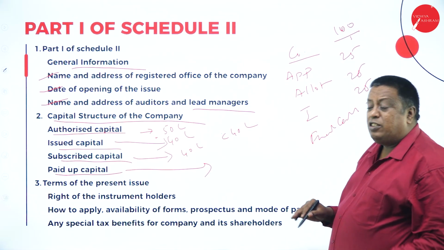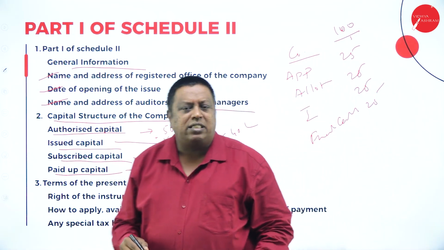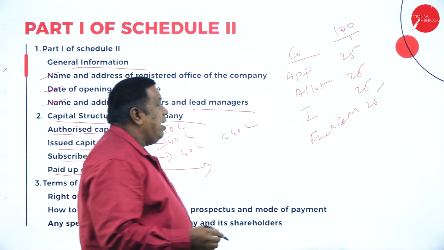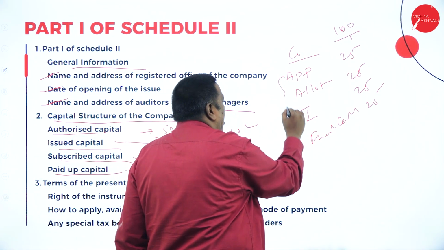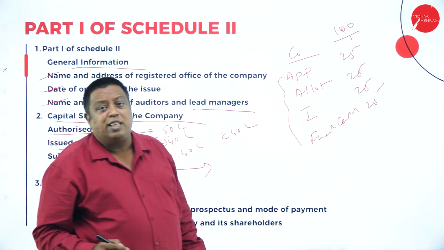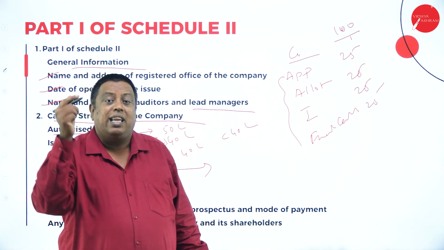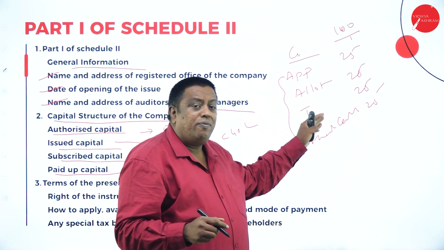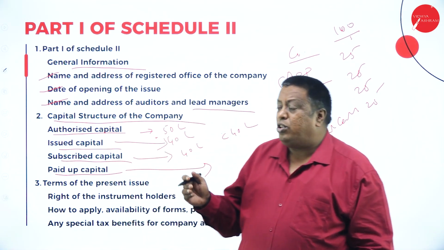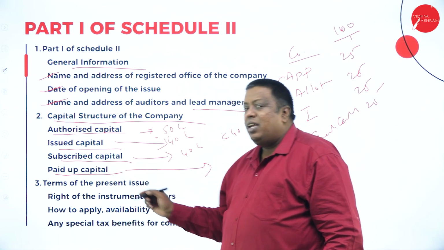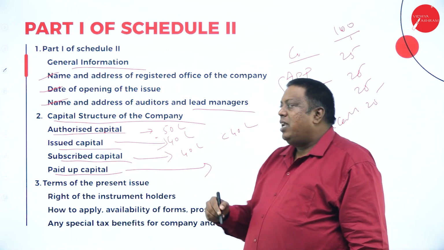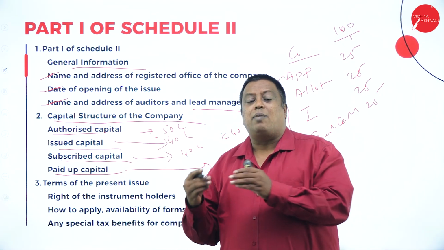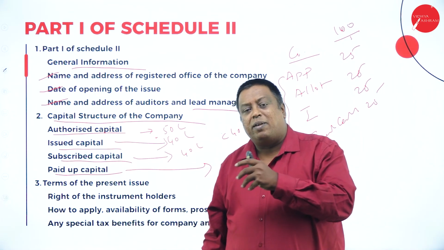So they have split the face value into 4 parts: application, allotment, first call and final call. After allotment, if the company has made all the calls and any shareholder has not paid the first call money, even after a notice is sent to the shareholder, then the amount actually received is called paid up capital. This is the amount we have generated from the public.